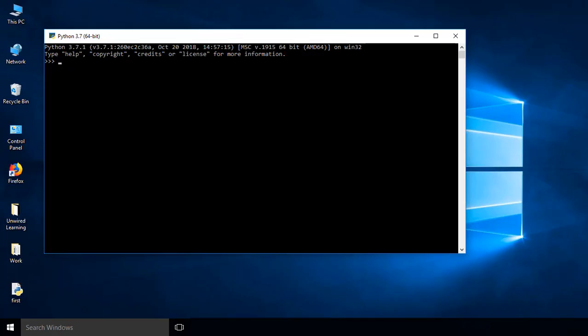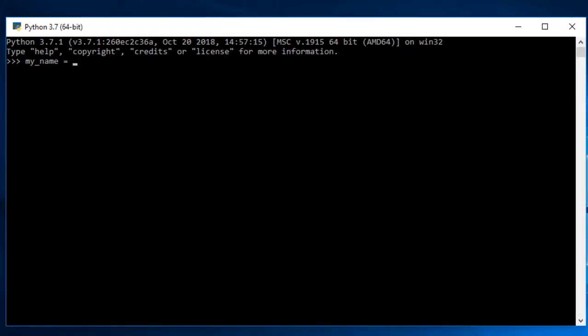If I want to store a string in a variable, in the previous example we were taking variable names as x, y, z, but for a variable name you can take any name. There are no restrictions apart from that you cannot use capital letters. Also, if you want to define two words, like I am defining my name, I'm using an underscore to join these two words. You cannot use spaces between the variable names. So for this example, I am taking my underscore name as my variable name. And if I want to store a string, that is my name, I can store it as Shubham. Here I am using single quotation marks.